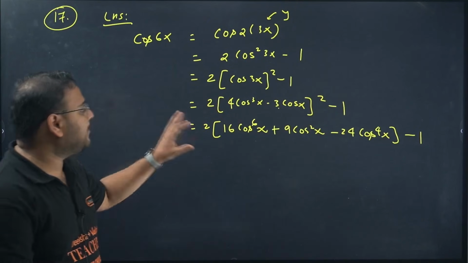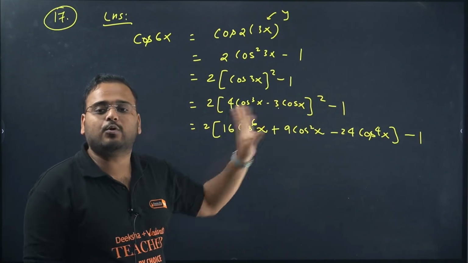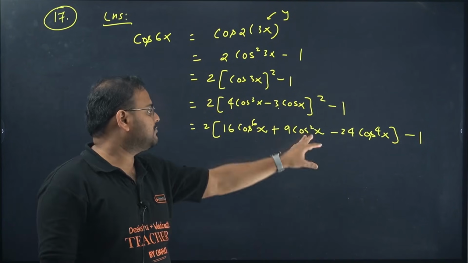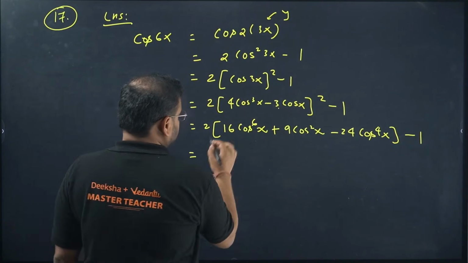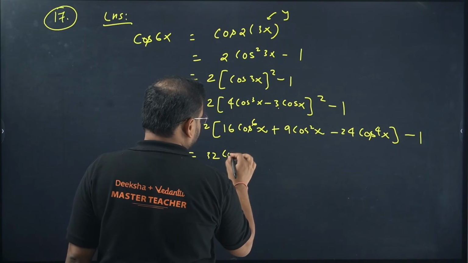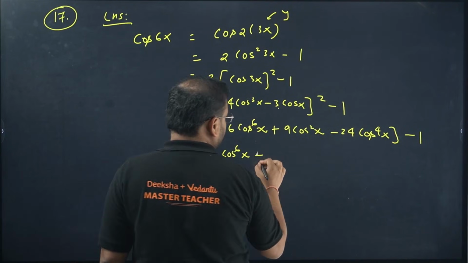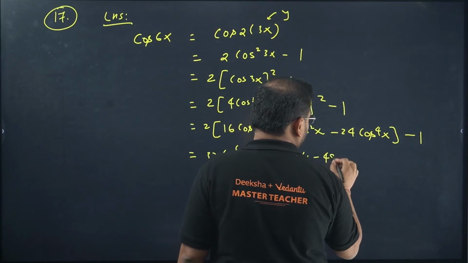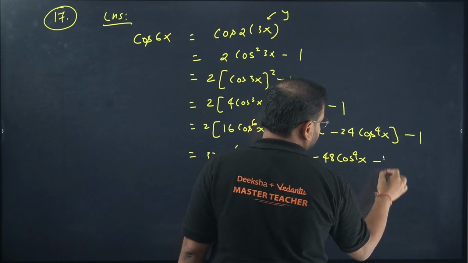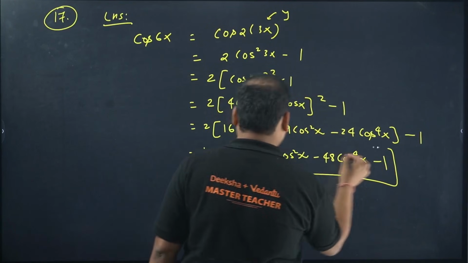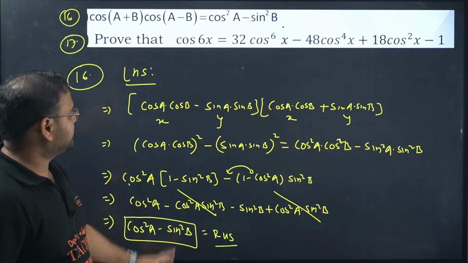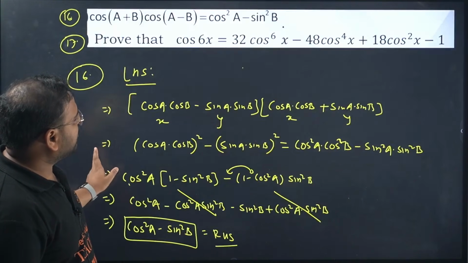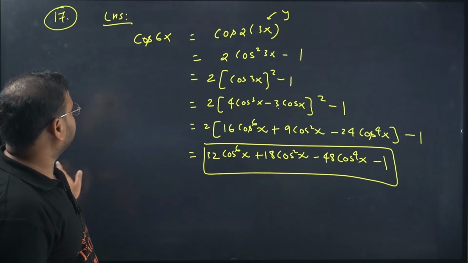If you're not sure about this step, do your own calculation from the formula a minus b the whole square, a square, b square from here. 16 into 2 is 32. Cos power 6x, 18 cos square x, and 48 cos power 4x, minus 1. Check here: 32 cos power 6, 48 cos power 4, and plus 18 cos square x minus 1.